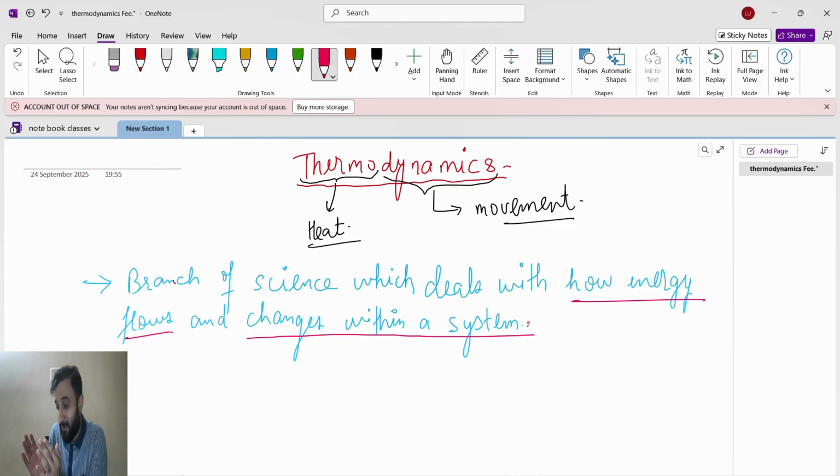So the favorite person is the system and everything else is the surroundings. In thermodynamics, we only care about the system, not the surroundings. That is the system and that is the surrounding.